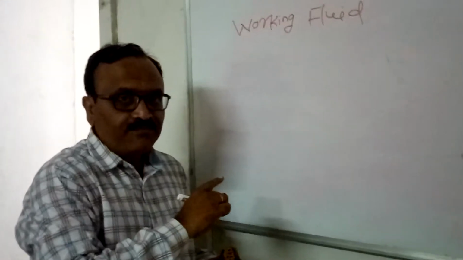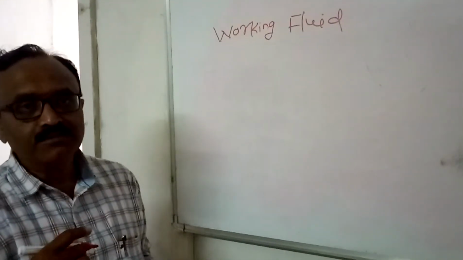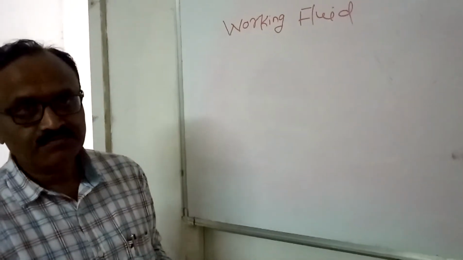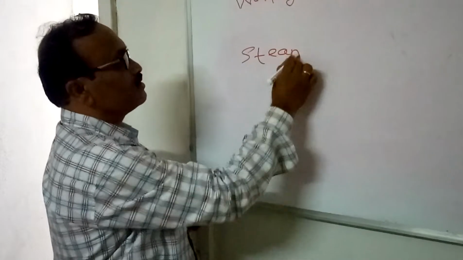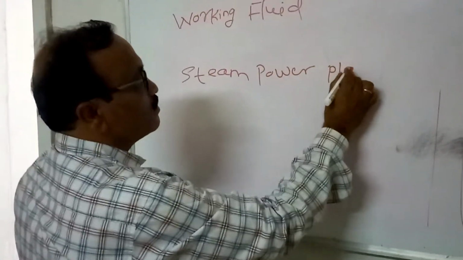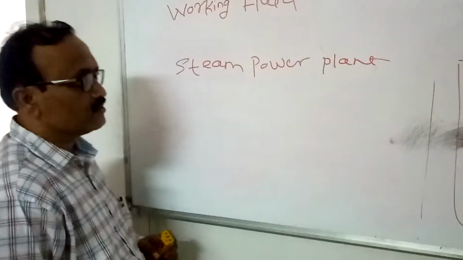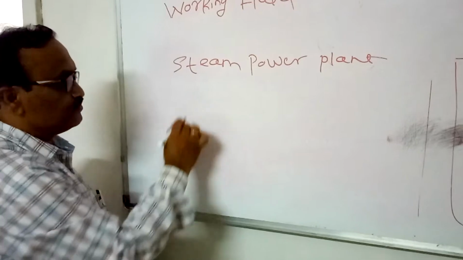That working fluid can act as a medium to transport energy from inside to outside the system. Take the example of a steam power plant. The working fluid in the steam power plant is high pressure steam.